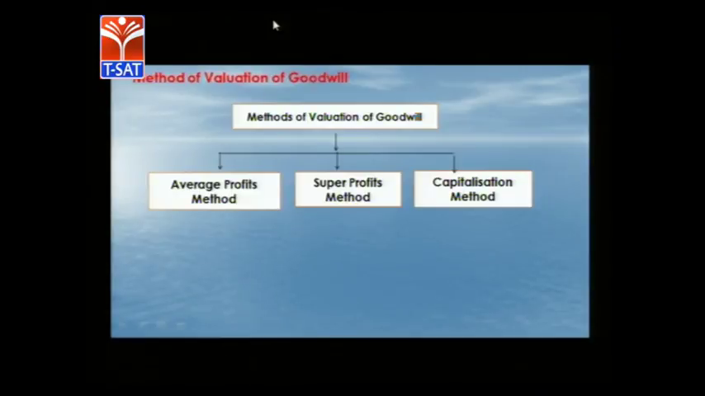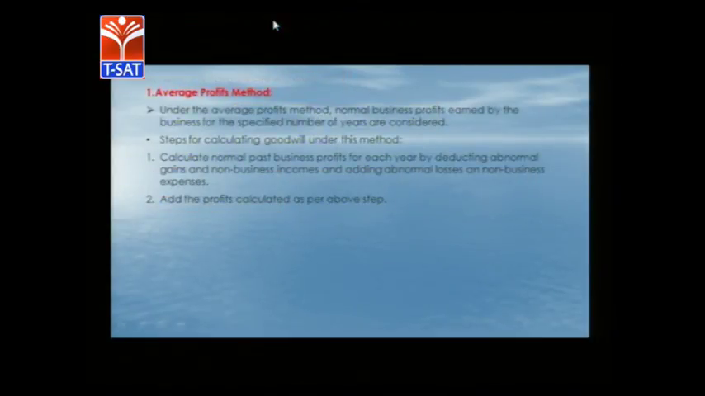Then the most important aspect of the goodwill element is the methods of valuation of goodwill. There are three important methods that are in vogue or much in practice for valuation of goodwill. Number one is the average profits method, second one is the super profits method, third one is the capitalization method.